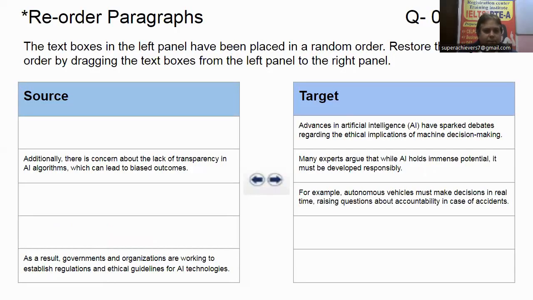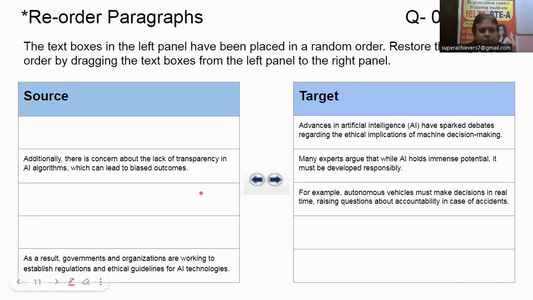After that, let us check both. "Additionally, there is concern about the lack of transparency in AI algorithms," and the other one is "As a result, government and organizations..." So "As a result" looks like a different argument, right?